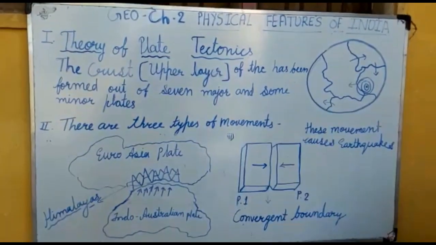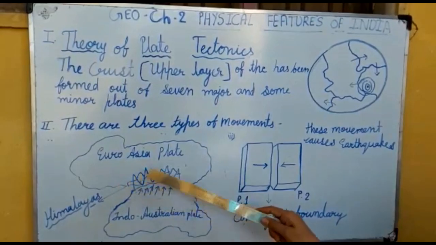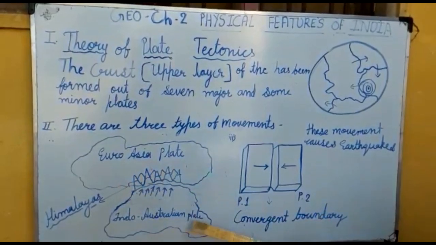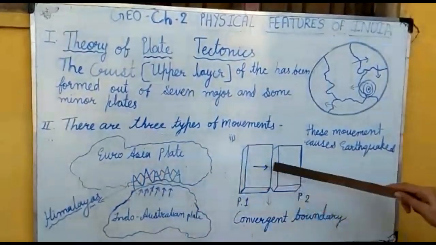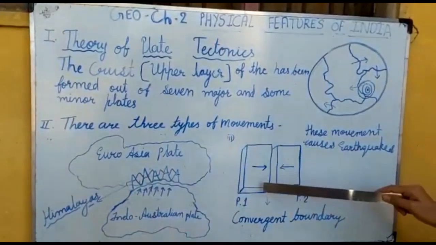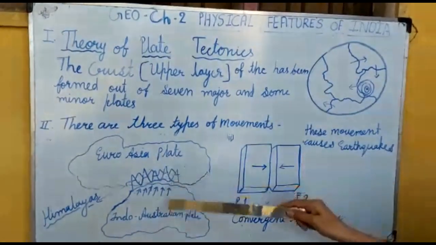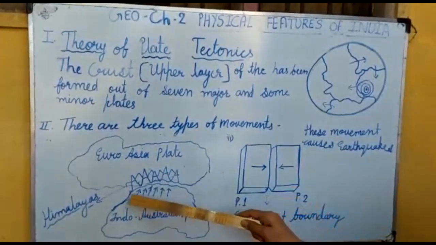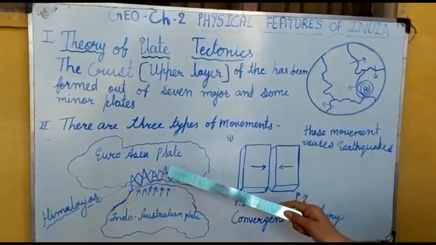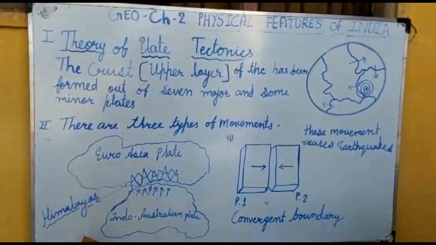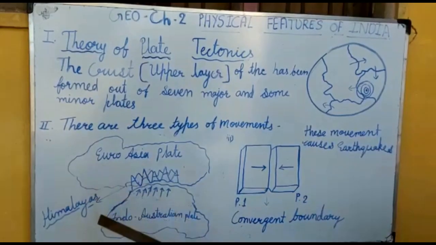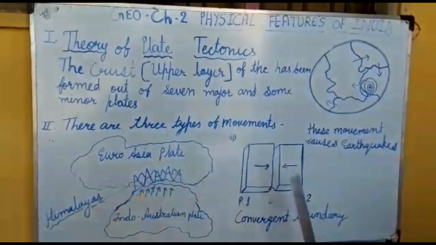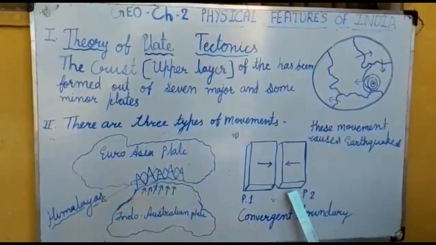When the Eurasian plate and the Indo-Australian plate moved in that particular way, they struck each other, and the Himalaya is the example of the mountain range of this particular plate formation.